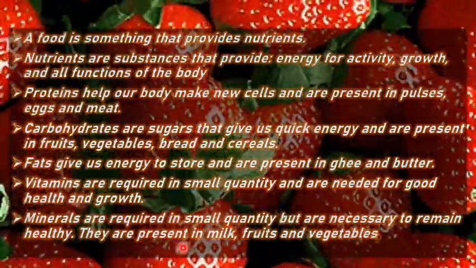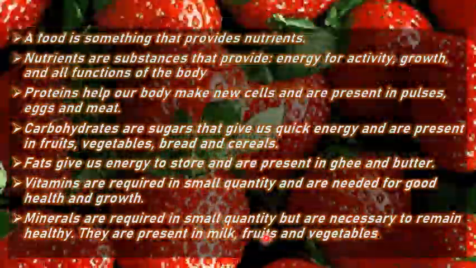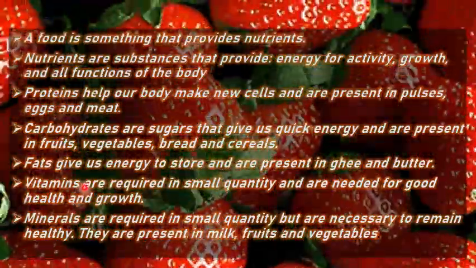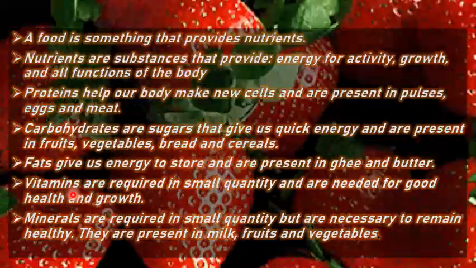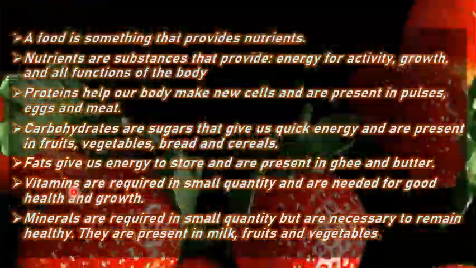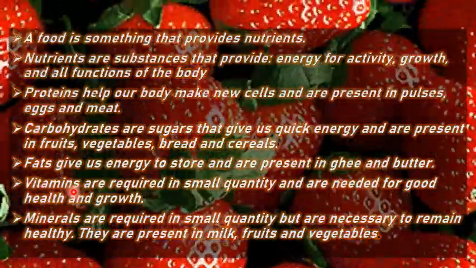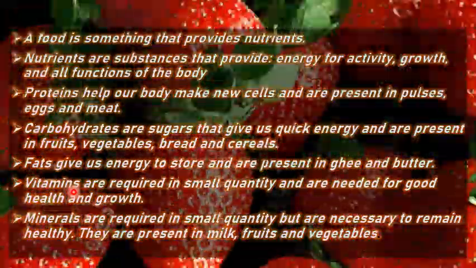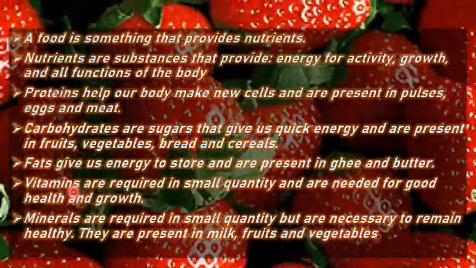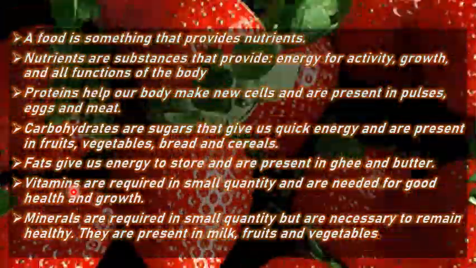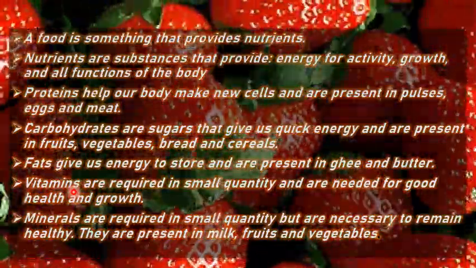They are present in milk, fruits, vegetables. When we talk about vitamins, we learned that there are many types like vitamin A, vitamin B, vitamin C, vitamin D, vitamin K, vitamin E, and many more, and they are present in different kinds of food.